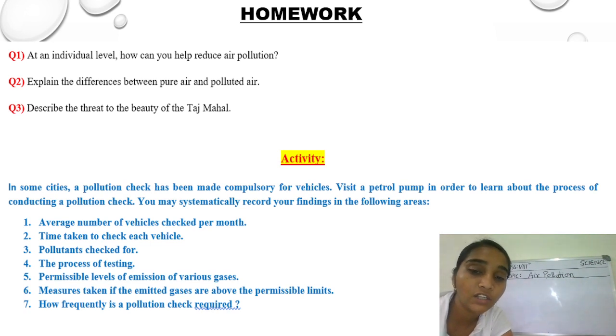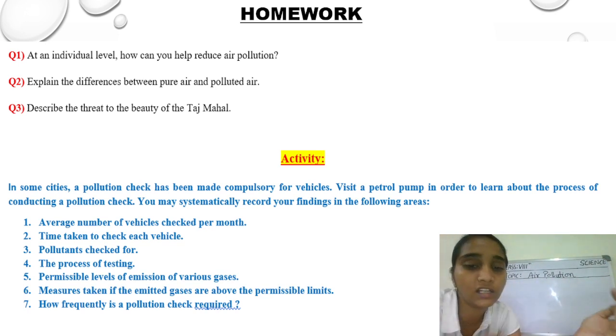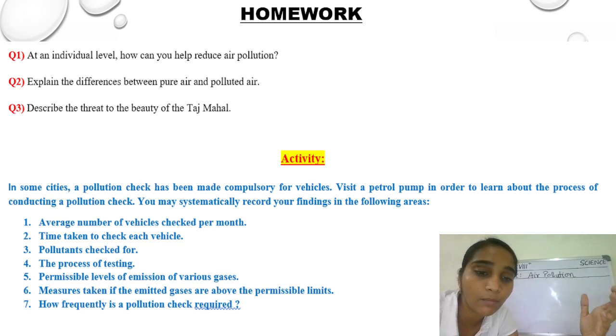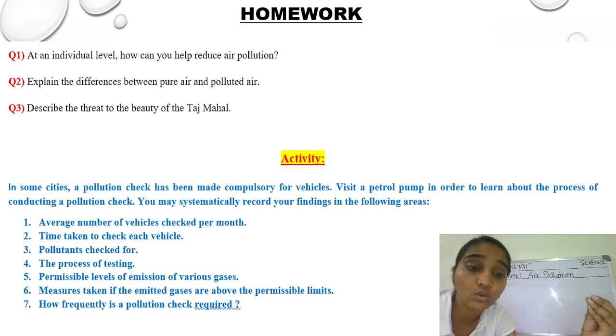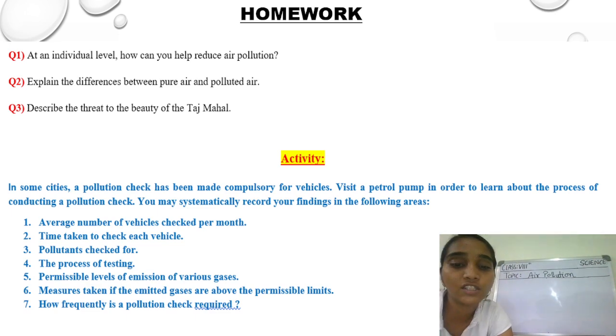Okay, and there is one activity you have to perform. In some cities a pollution check has been made compulsory for vehicles. So you have to visit a nearby petrol pump to learn about the process of conducting a pollution check, and systematically record your findings, like the average number of vehicles checked per month, the time taken to check each vehicle, the pollutants checked for, the process for testing, the permissible levels of emission of various gases, the measures they take, and how frequently a pollution check is required. It is mandatory. Okay, so you have to note all these things down.